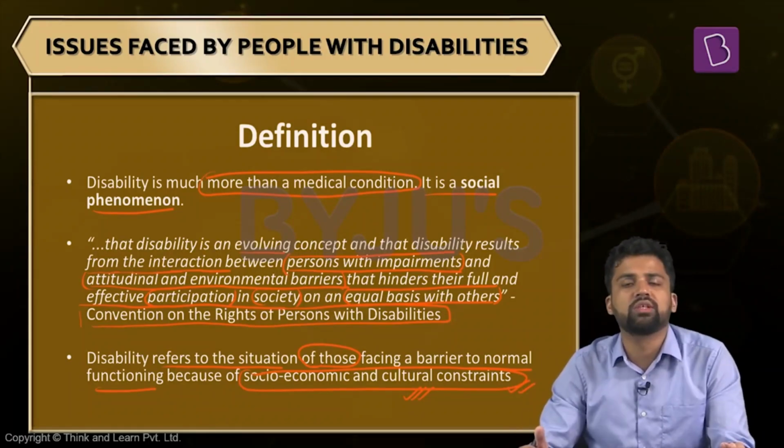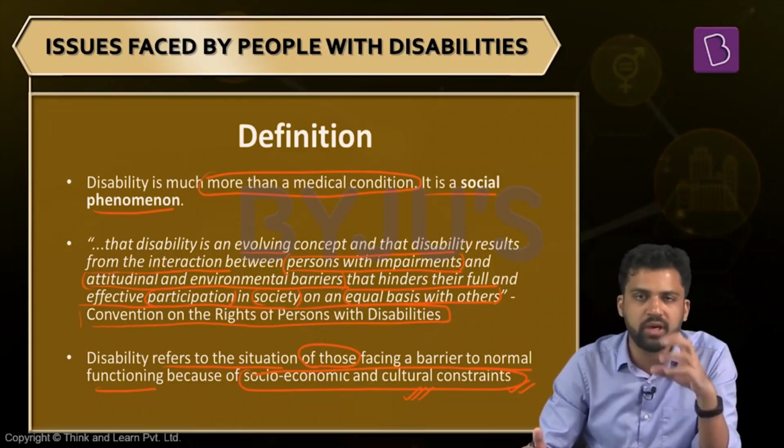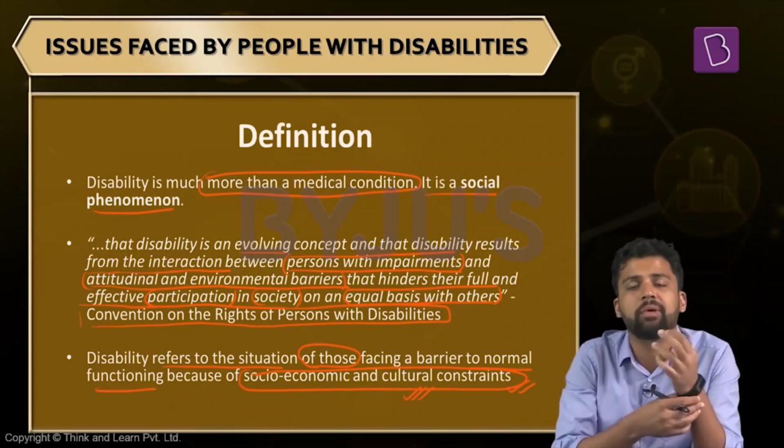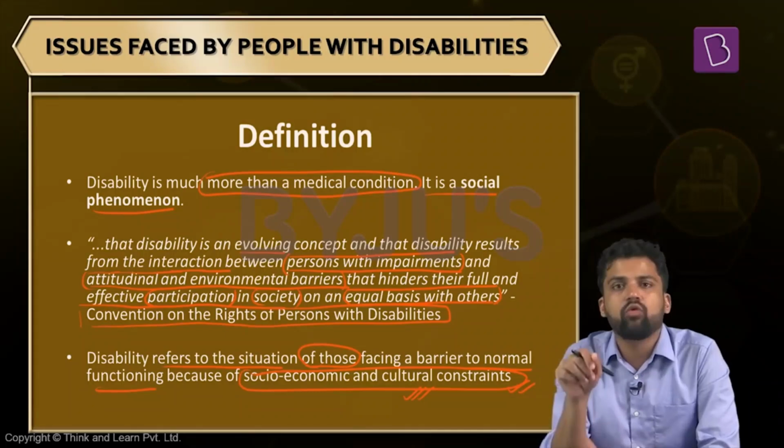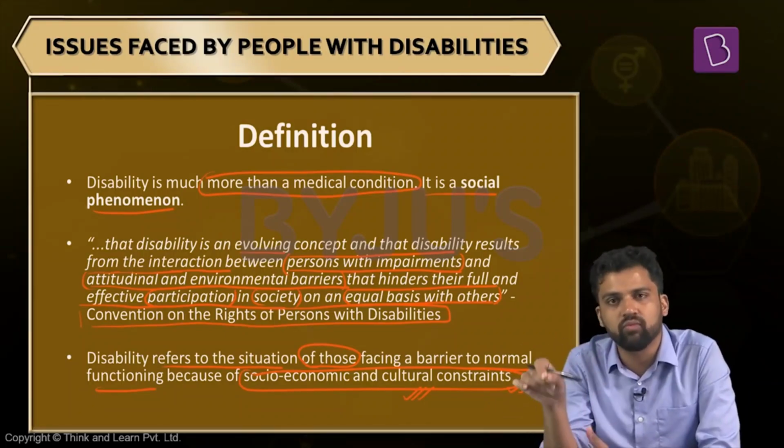What do you understand by these socio-economic and cultural constraints? For example, there is a person who has some sort of disability, some sort of impairment, and then there is another person who does not have any impairment. If both of them are applying for a job and both are equally qualified for the role, it might so happen that the employer will prefer someone who does not have a disability.